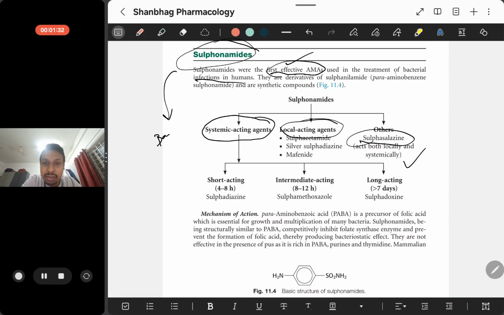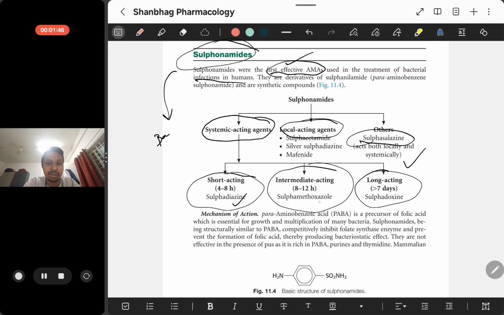Among the systemic acting agents, we have three types: short acting, intermediate acting, long acting. Short acting includes sulfadiazine, intermediate acting includes sulfamethoxazole, and long acting includes sulfadoxine. Then local acting agents include sulfacetamide, silver sulfadiazine, mafenide.